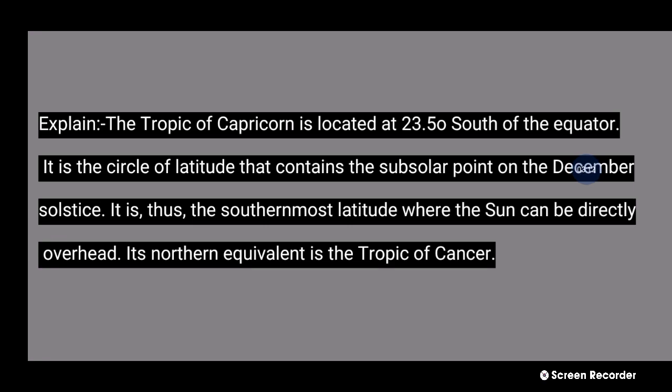83 number question explanation: the Tropic of Capricorn is located at 23.5 degrees south of the equator. It is the circle of latitude that contains the subsolar point of the December solstice. It is the northernmost and southernmost latitude where the sun can be directly overhead. The northern equivalent is the Tropic of Cancer. Next question,